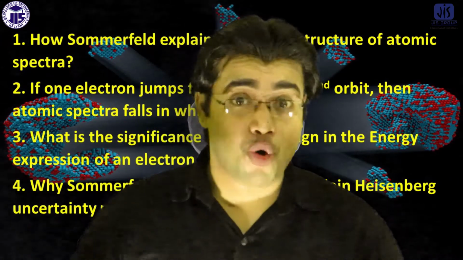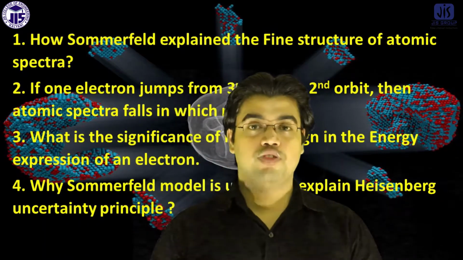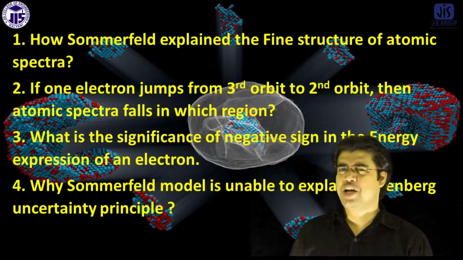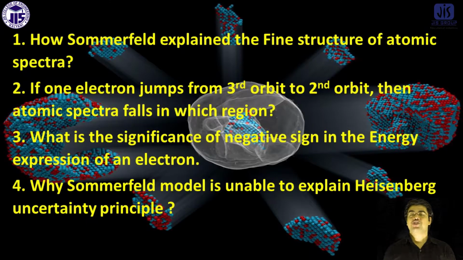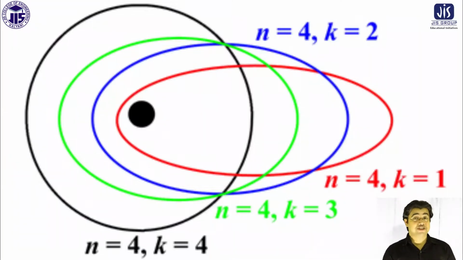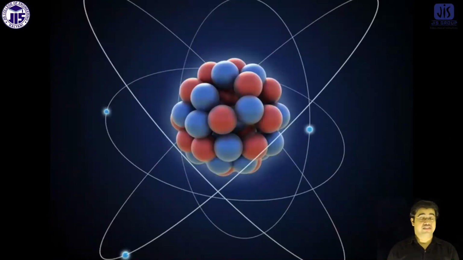The first question of the previous class's assignment was how Sommerfeld explained the fine structure of the atom. Actually, the fine structure of the atom indicated the existence of sub-energy levels in a particular atom. So Sommerfeld introduced a new quantum number, called the azimuthal quantum number, that indicates the existence of subcells in a particular orbit. That means for a particular orbit K, there may be some subcells. For a particular orbit L, there may be some subcells.